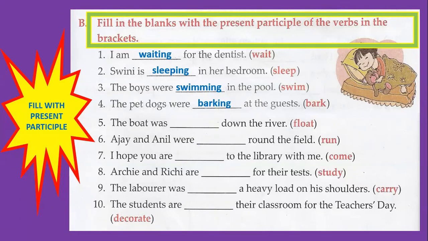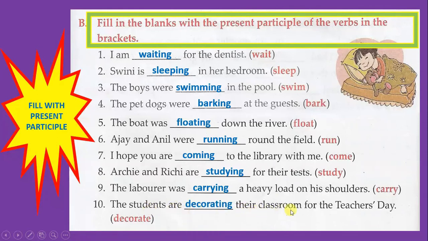The dogs were barking at the guests. The boat was floating down the river. Ajay and Anil were running round the field. I hope you are coming to the library with me. Archie and Richie are studying for their tests. The laborer was carrying a heavy load on his shoulders. The students are decorating their classroom for the Teacher's Day.